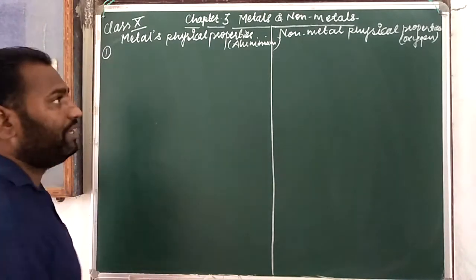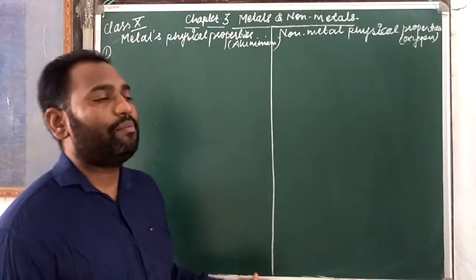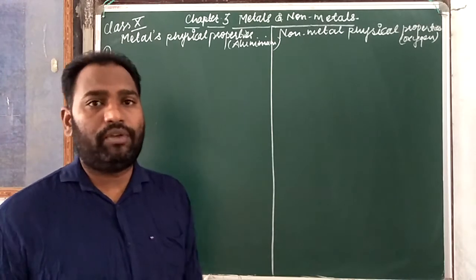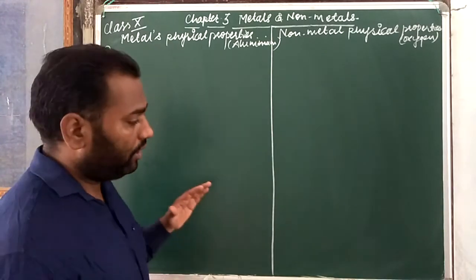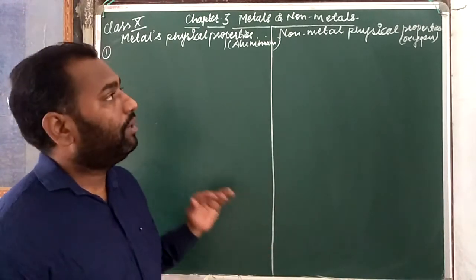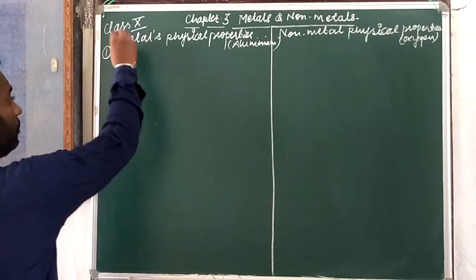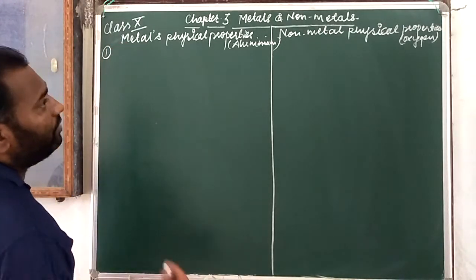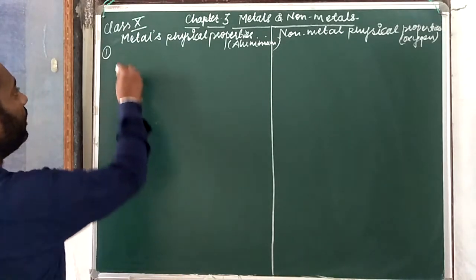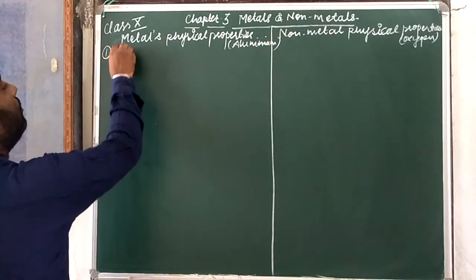So now we have just started, and many examples are there. Examples will also be included as one point at the last. But first of all we have to see the physical properties. In the first physical property we have to start with malleability.